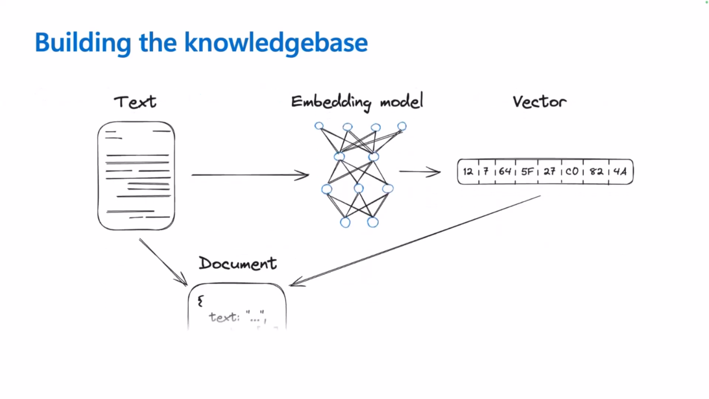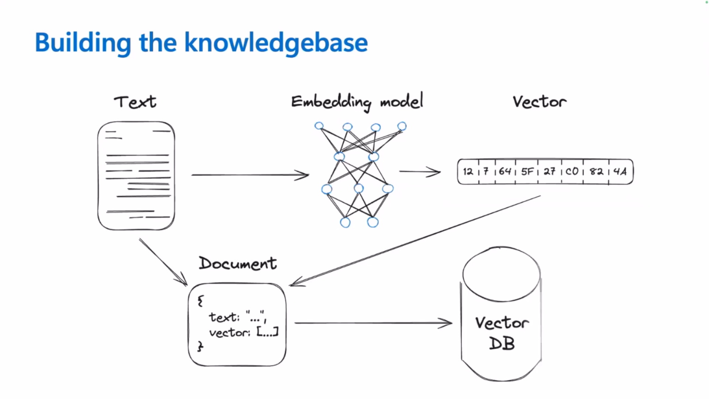So next, you put together the vector along with the original text to create a document, and you store that inside the vector database. So in our case, Cosmos DB. And you repeat this process for every document that you want to include in your knowledge base.